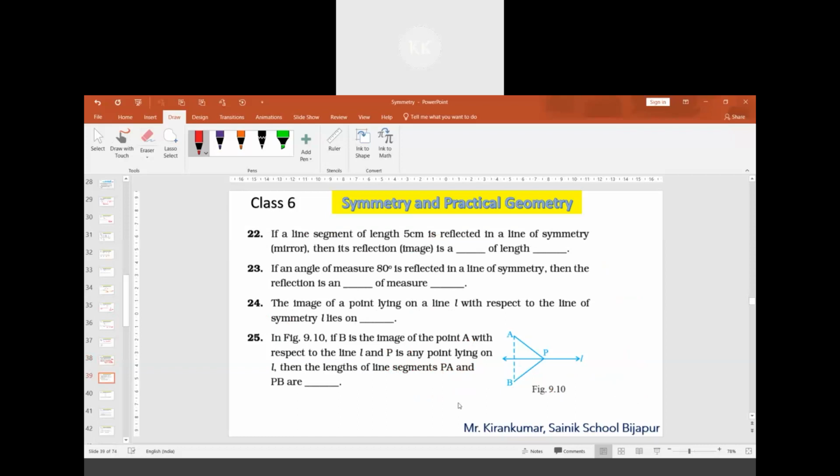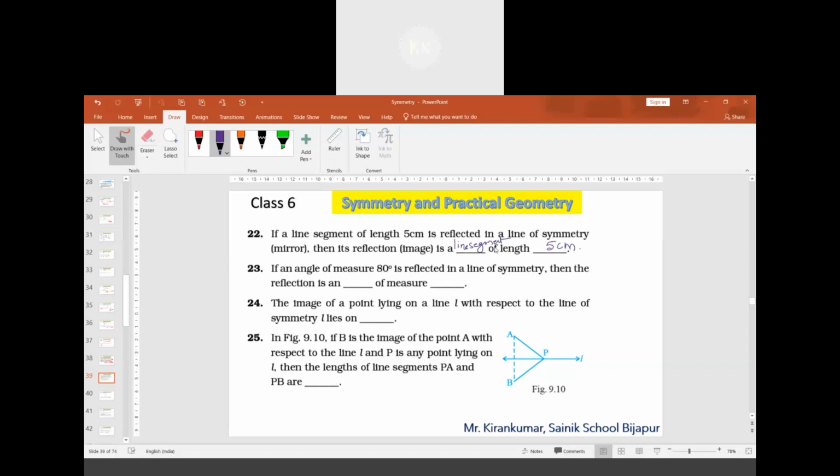Question 22. If a line segment of length 5 centimeter is reflected in a line of symmetry, which is a mirror, then its reflection is a dash of length dash. Same length. This also will be a line segment and the length will be 5 centimeter.